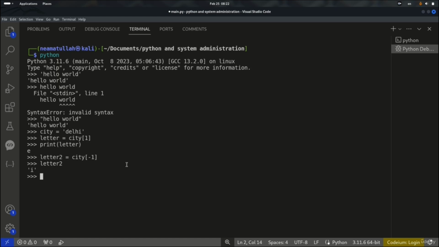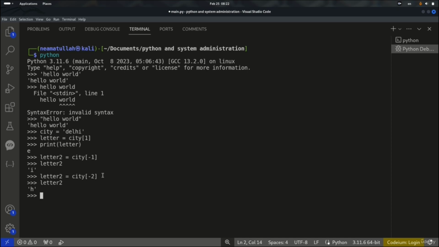Because it starts from the opposite side. But in the opposite direction it is not going to start from 0, it starts from -1. Then the H is -2, and you see L is -3, E is -4, D is -5.